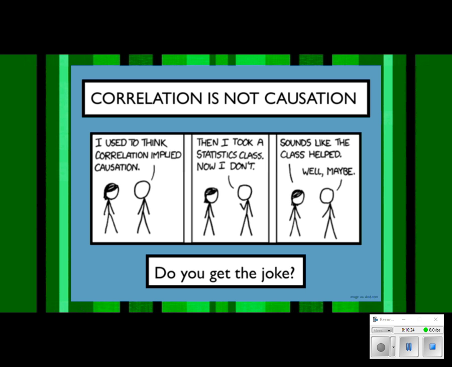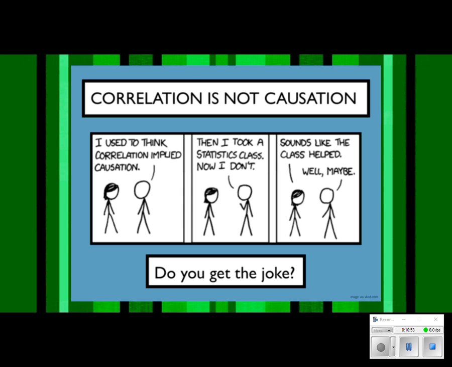Just because the graph looks good doesn't necessarily mean that it's a good graph. Look at the variables that are being used. Look at how the data is trending. I think I have one on there, something about the number of pirates and global average temperature. So play around with that idea of how would those two variables be linked.